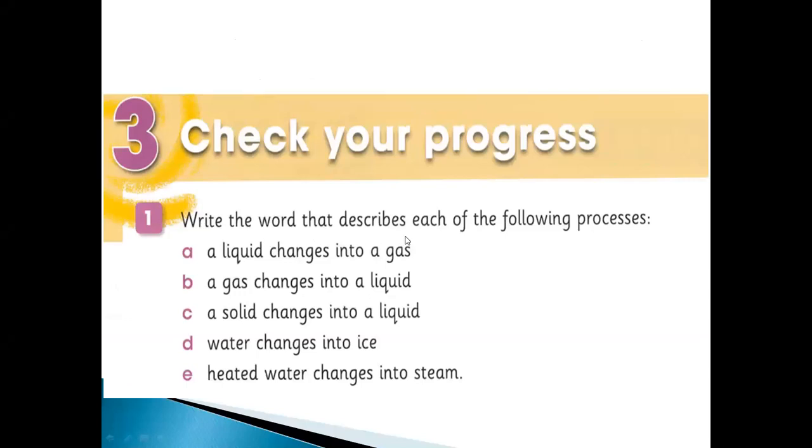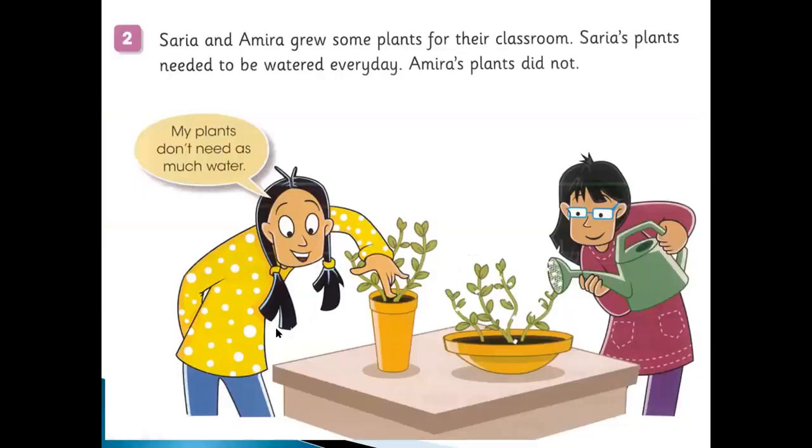Write the word that describes each of the following processes. A liquid changes into gas, it means evaporation. A gas changes into liquid, condensation. A solid changes into liquid, it's melting. Water changes into ice, freezing, the opposite of melting. Heated water changes into steam, it's called boiling. So these are the descriptions for each statement.